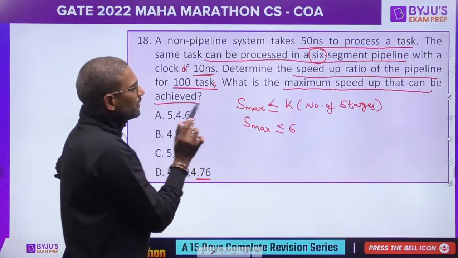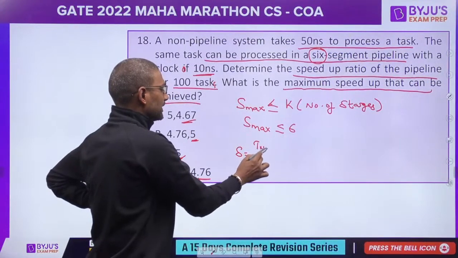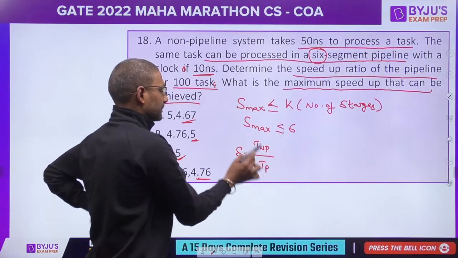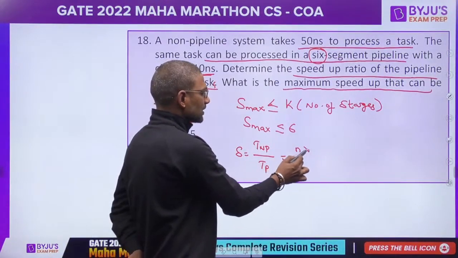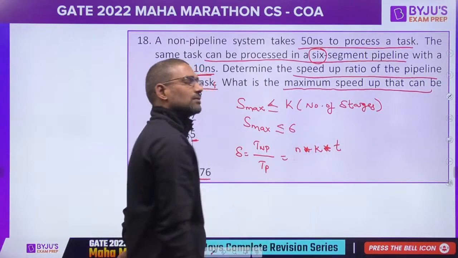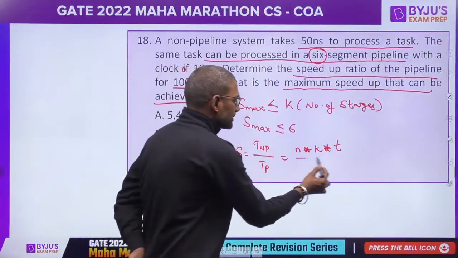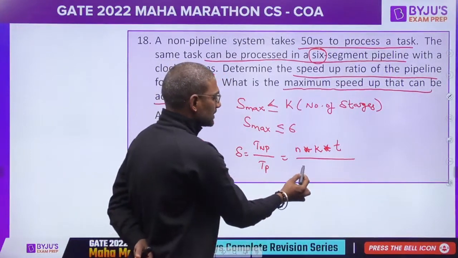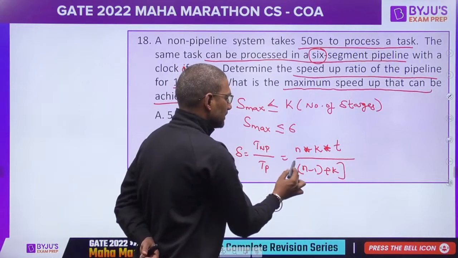Now we want speed up, which is non-pipelined time divided by pipelined time. What is non-pipelined time? Number of instructions multiplied by number of stages multiplied by cycle time. And what is pipelined time? It is (n minus 1 plus k) whole multiplied by t.